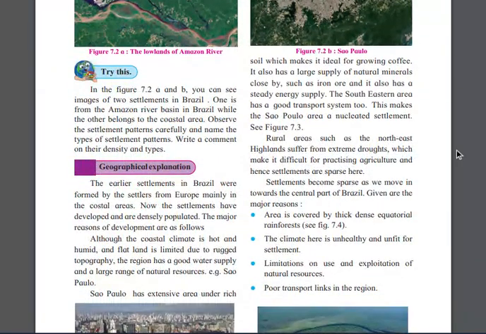Okay, so the geographical explanation for Brazil: the earlier settlements in Brazil were formed by settlers from Europe, mainly in coastal areas.